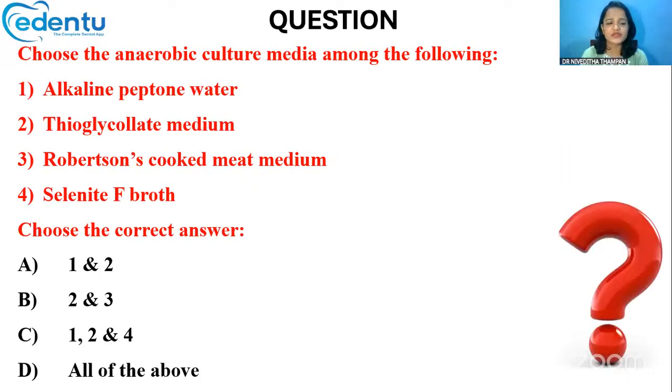Okay, so first question: choose the anaerobic culture media among the following. The media given in the options are alkaline peptone water, thioglycolate medium, Robertson's cooked meat medium, and selenite F broth. Among these, which are the anaerobic culture media?